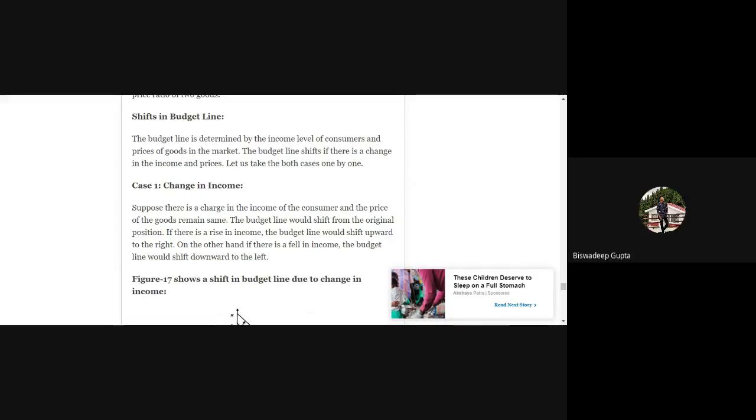Ma'am, it is the graphical representation of all possible combinations of two goods which can be purchased with a given income. Given income. Okay. Very good. Yes, ma'am. Combination of goods that can be purchased from a consumer's income. Yes. Income you're mentioning, two of you have mentioned, it's very good, but another thing is also there which you missed. Along with the income, the prices of the goods are also taken into consideration.